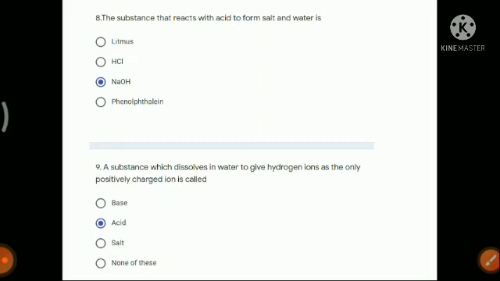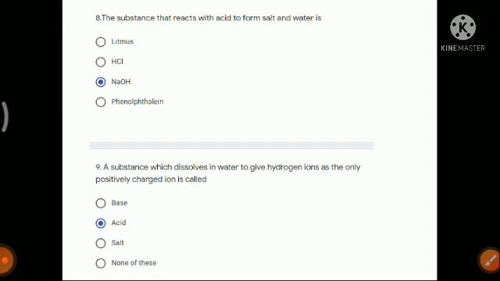So next, question number 8. The substance that reacts with acid to form salt and water is... So this question is from your neutralization reaction. What is the neutralization reaction? The neutralization reaction is the reaction in which an acid reacts with a base to form salt and water. So that means the substance which will react with acid should be a base.